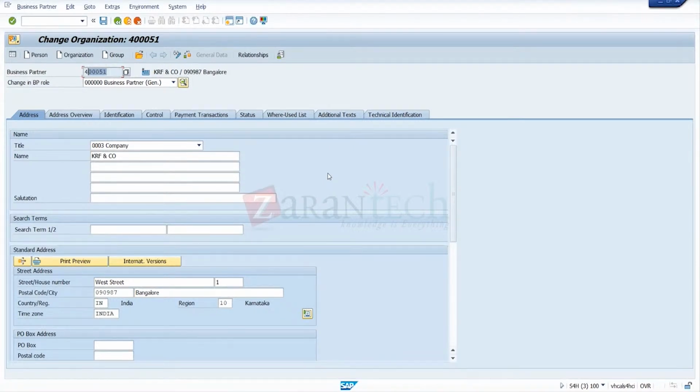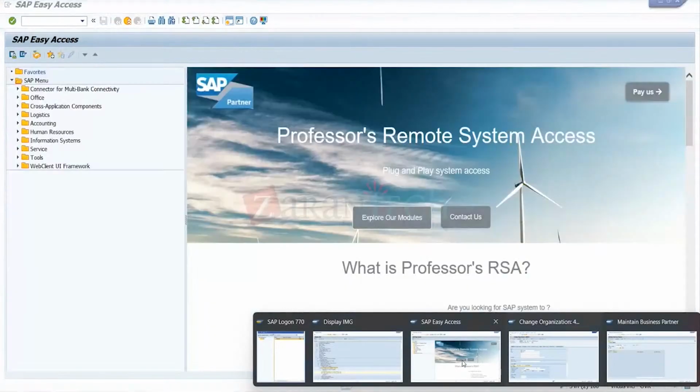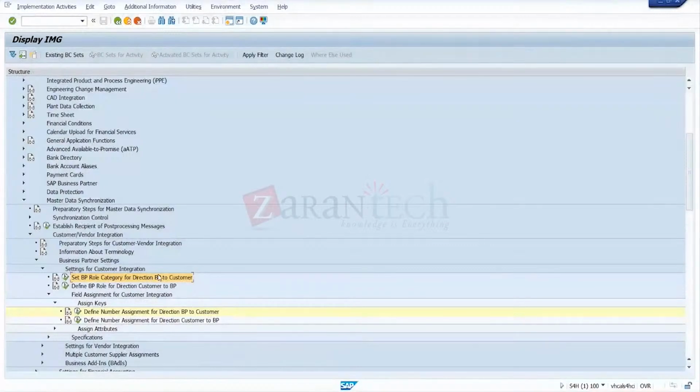Still, I'm a little bit confused. Why are we using this business partner? We are not using it anywhere in the system. It is used during data transfer from one system to another, like SAP to S4 HANA. The BP code already exists in the old system, and that will be converted, and only the customer number will be added here. It's a different option that is used during migration.